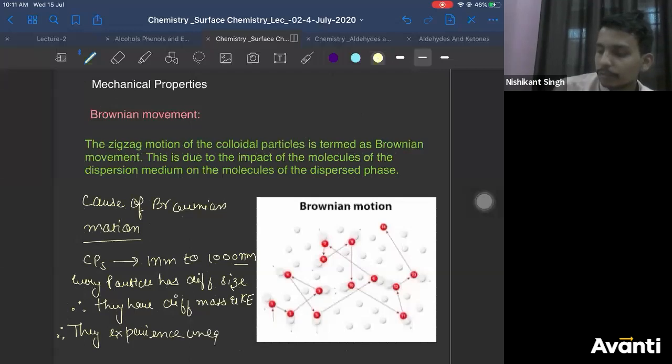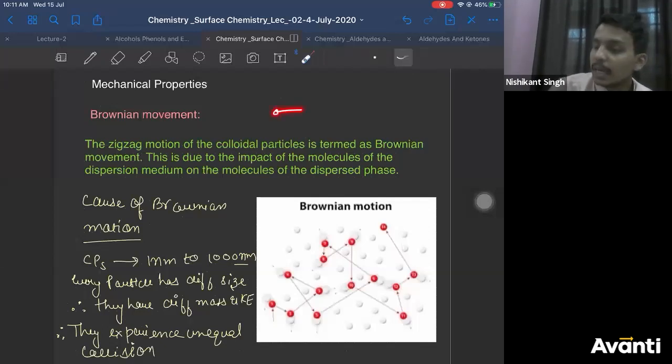According to our theory, one particle will travel more distance, another particle will travel less distance, then some particle will travel even more distance. So by the time some particle is here, some particle will be here, some will be here, some will be here.